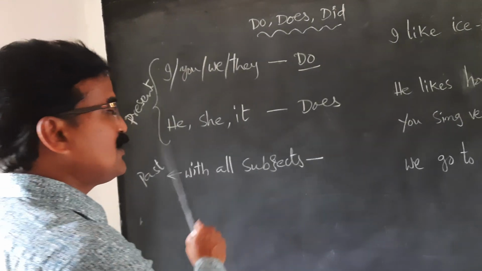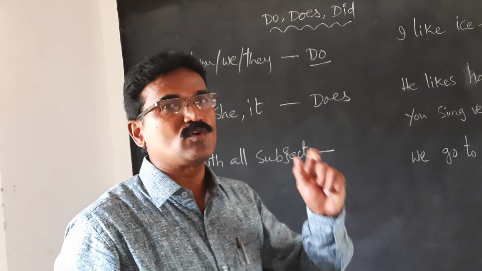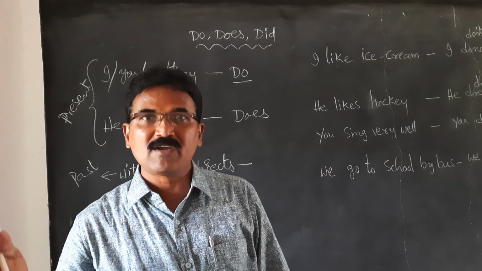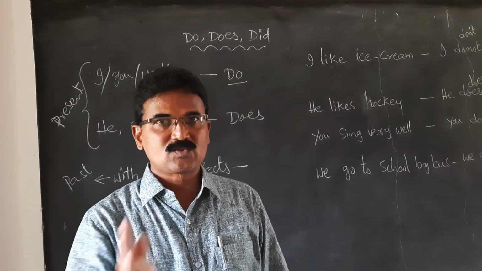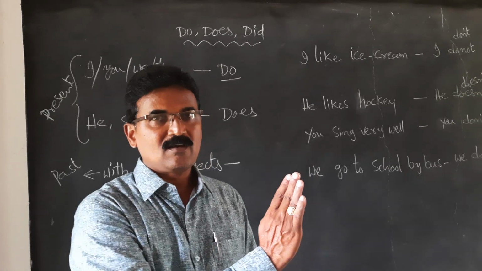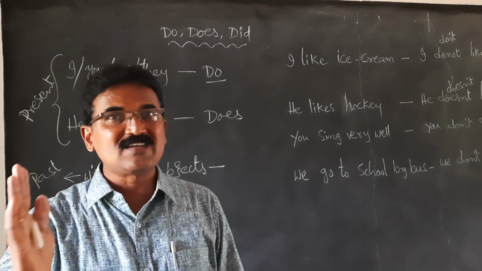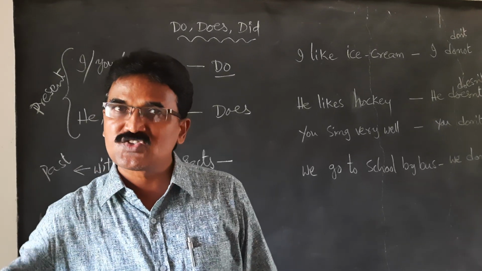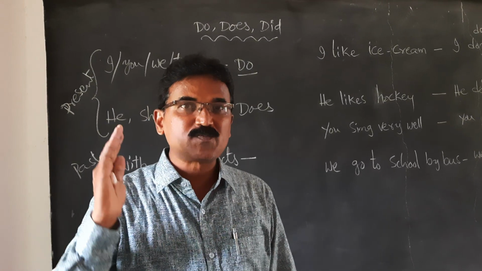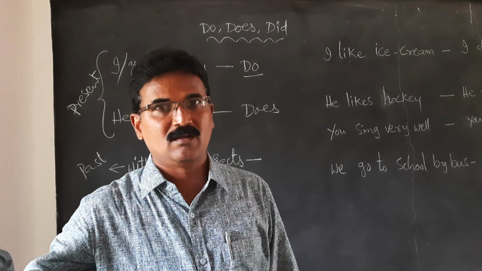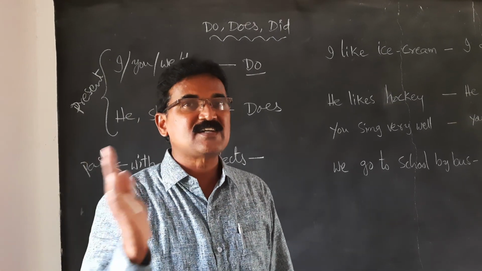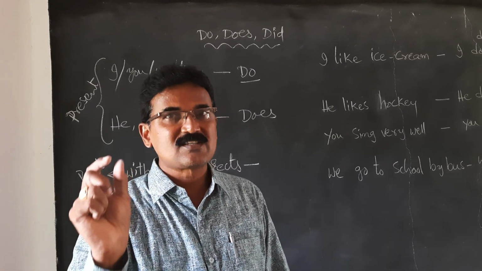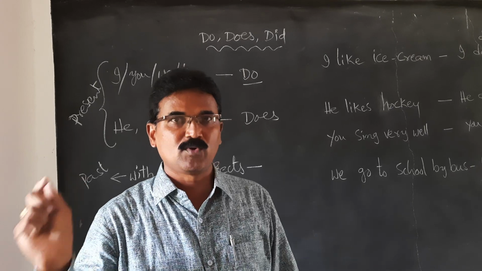So when we are talking about a negative sentence: I play cricket, but my friend does not play cricket. I play cricket is a positive sentence, but my friend is a singular subject. That's why we used does not. When we speak, doesn't: he doesn't play cricket well. She doesn't sing Hindi songs well. So like that, does is used for the singulars, do is used for the plurals.